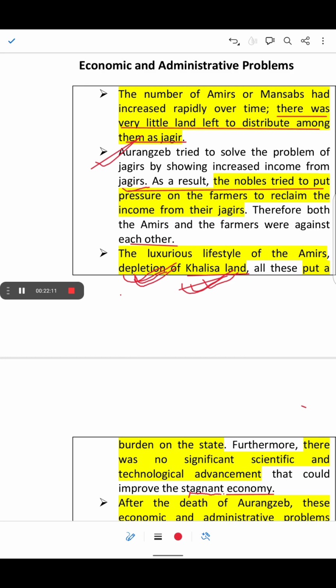All this resulted in economic stagnation, which added to the decline of the empire.